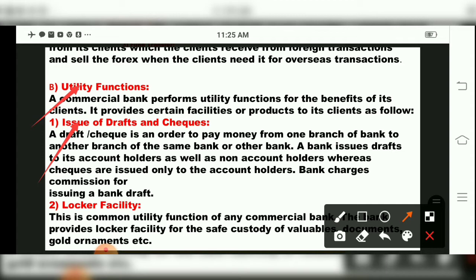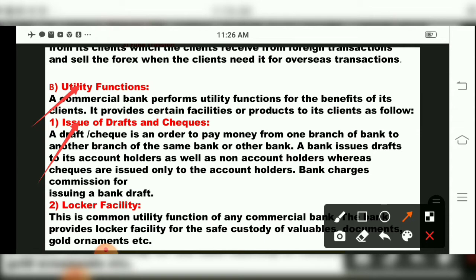Now see, children, issuing of checks or drafts we can issue from one branch or another branch of the same bank. The check can be issued to an account holder or a non-account holder. Checks will be issued by the banks only to the account holders, and the bank will charge commission for this, and it will be issuing a bank draft.